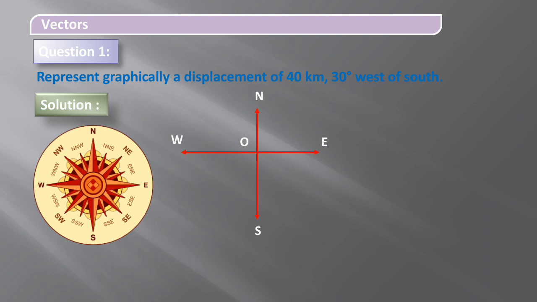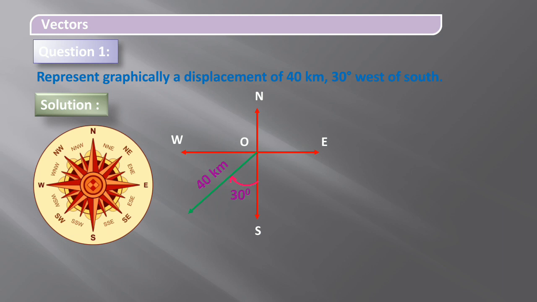First consider the south direction, it is here, and from the south towards west we have to measure 30 degrees, and from the origin we take the line at that point, about 40 km.